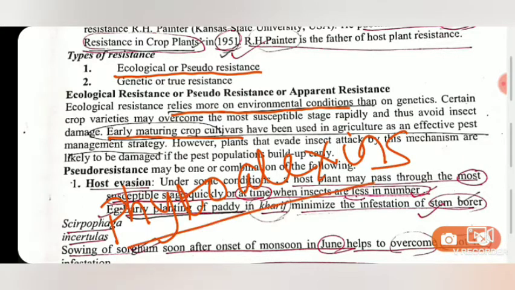Phytoalexins are phenolic compounds produced by plants when they are attacked by insects. Once these compounds are produced, the plants become resistant to further attack by the insects. These are some of the ecological attributes, either due to environmental conditions or the physiological conditions of the plant itself, producing toxins or compounds through which, after the attack of the insect, it resists further damage. However, these qualities are not genetically based, therefore they are not heritable.